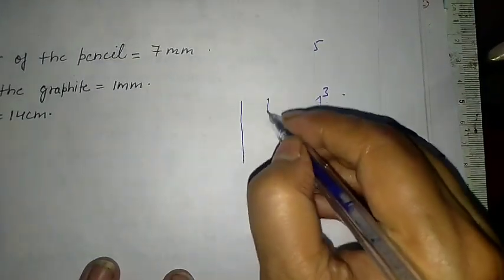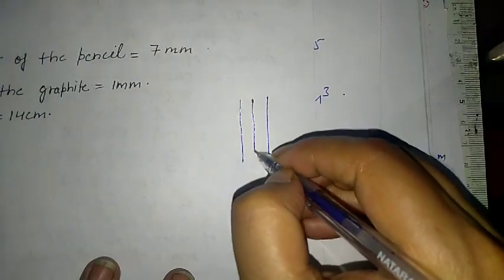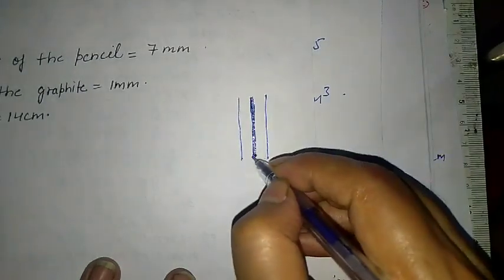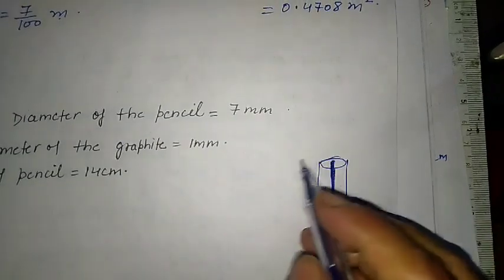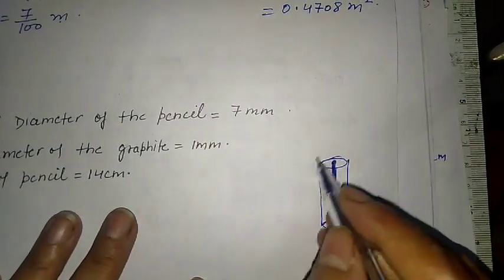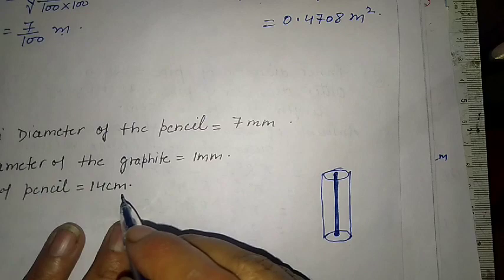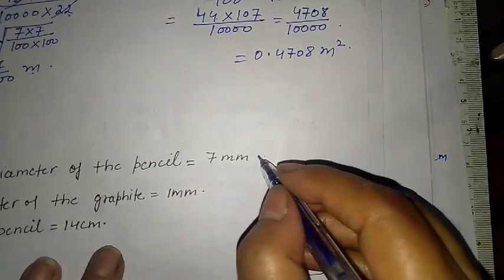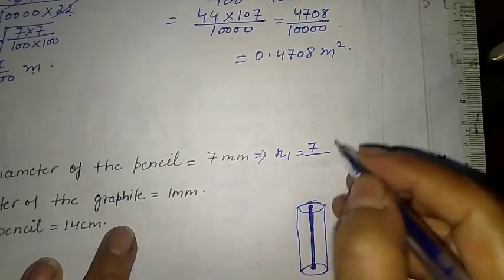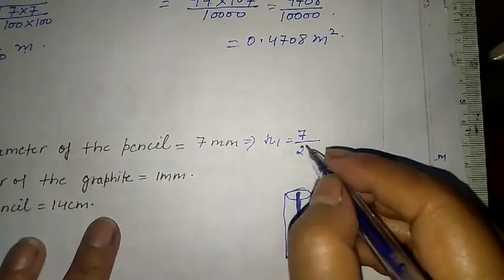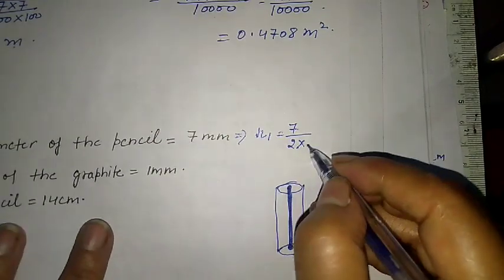So this will be like this. यहाँ पहले पेंसिल है और बीच में यहाँ पर ग्रेफाइट, और ये हमारी पेंसिल, like this. Okay. So the diameter of the pencil is given 7 mm, so we can find the radius here. Suppose the radius is r1, radius equals 7 upon 2, but we have to convert this into centimeter, so we will divide by 10.